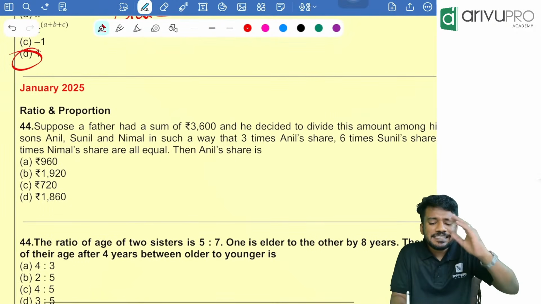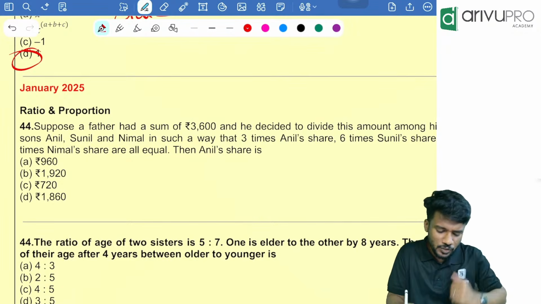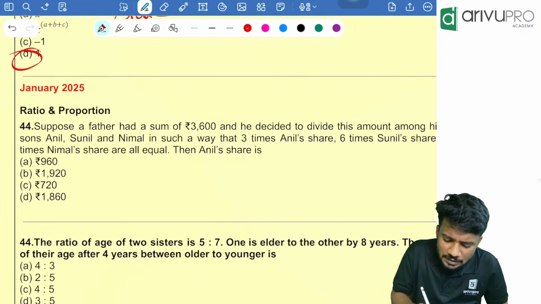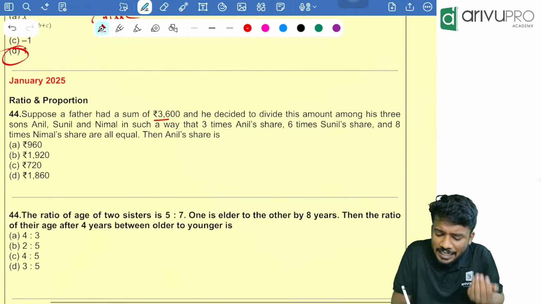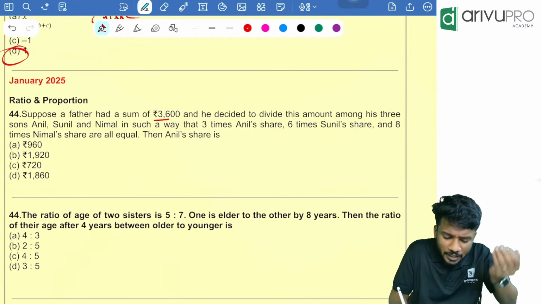Now people, Jan 2025 question. Suppose a father has a sum of 3,600 and he decides to divide this amount among 3 sons.